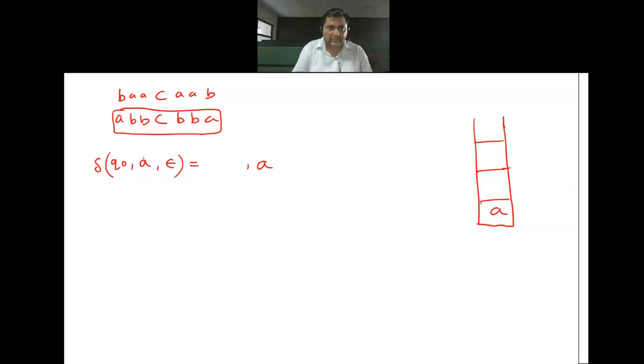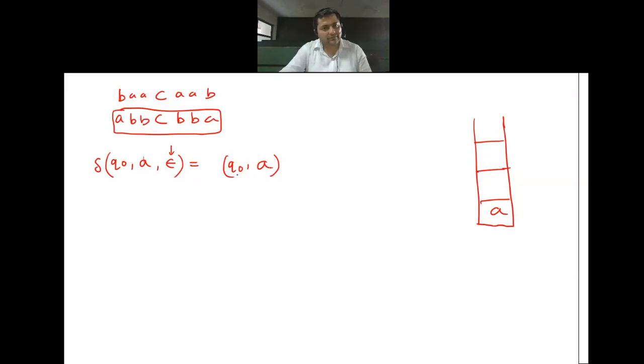Eventually, this will become only once. Even if we try to do it many times, it will not happen, because next time null will not be there on the stack. So either I write q0 or I write q1, it is not going to change anything in this case. Clear for one thing?